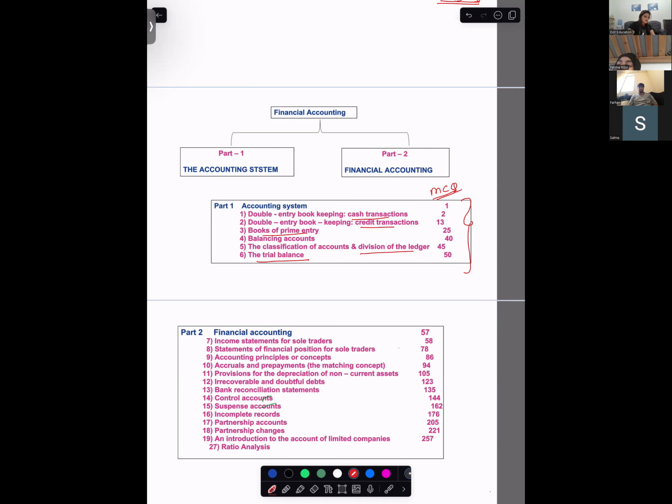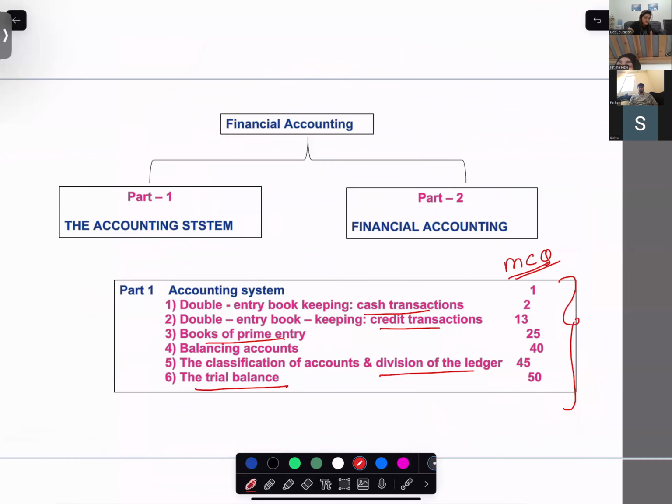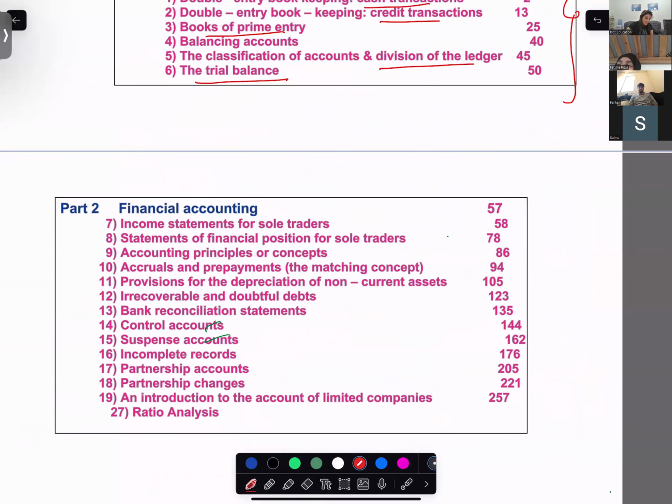This will come as one question or two questions only in the MCQs, not beyond that. Now, when you're talking about financial accounting, I'm highlighting the chapters which are definitely a must. You should know, you should do. Income statement, but of limited companies. Income statement of limited companies.